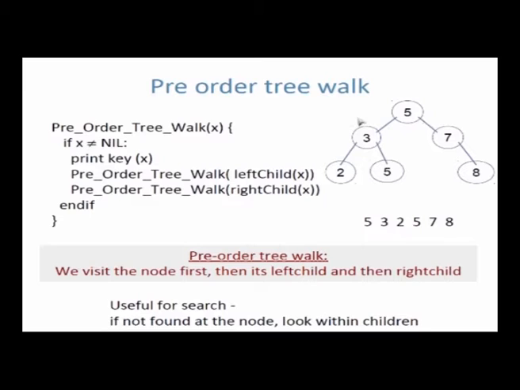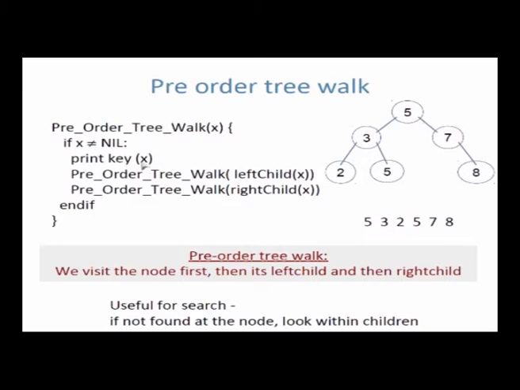The other way in which you can do a tree walk is what is called pre-order tree walk. So pre-order tree walk says, remember in order what you said, visit left subtree, visit the node, then go to the right subtree. In pre-order on the other hand, what you say is first visit the node, finish the node work first, then go to the left subtree, then go to the right subtree.